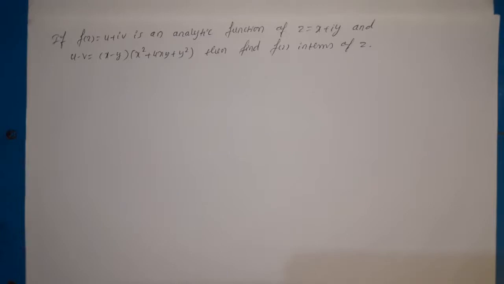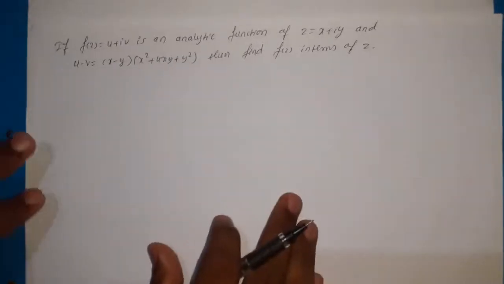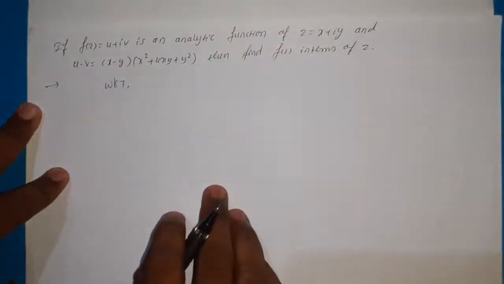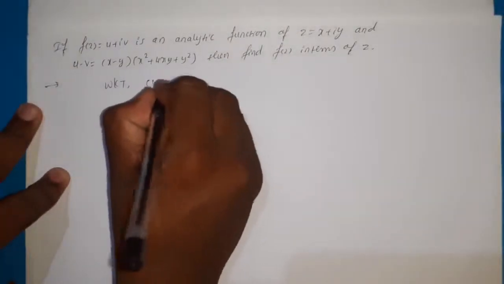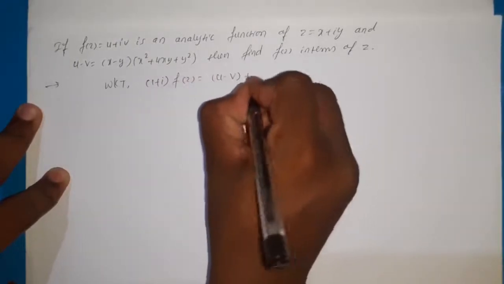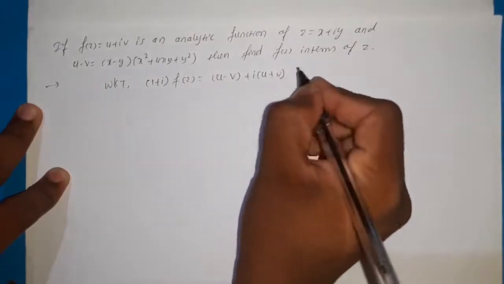So first we need to express that capital F of z as u minus v plus I into u plus v. As in the previous case, we can write directly that 1 plus I into f of z equal to u minus v plus I into u plus v.